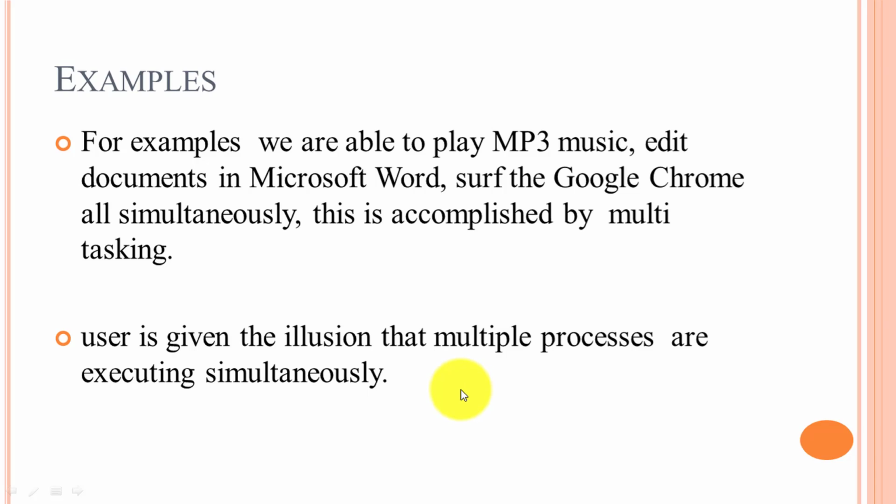The speed of the context switch from one process to another is very fast, and it runs many processes in parallel, executing in small intervals of time. That's why the user is given the illusion that multiple processes execute simultaneously or parallelly. And one important thing is that it is an extension of the multi-programming operating system.